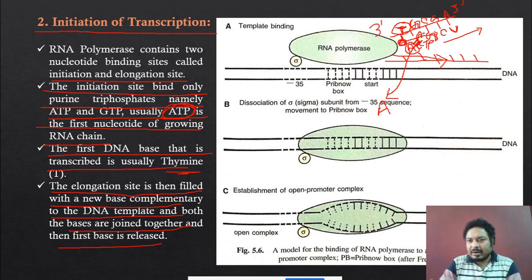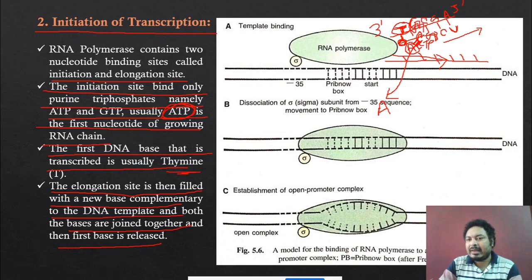Okay. Now see, it may not be C. It may be U. It may be C. Why? It depends on the template strand. Whatever is in the template, the opposite will bind. If the template has G, then C will bind. If the template has A, then U will bind, like that. Okay, but the first molecule always has to be the T, because T is binding to the A. Because the first RNA molecule always has the A. If it is A there, the DNA always has to be the T. Okay, the second base, suppose over here G is there.